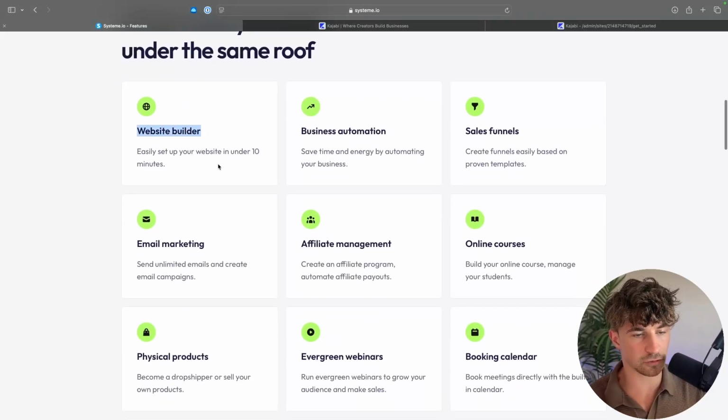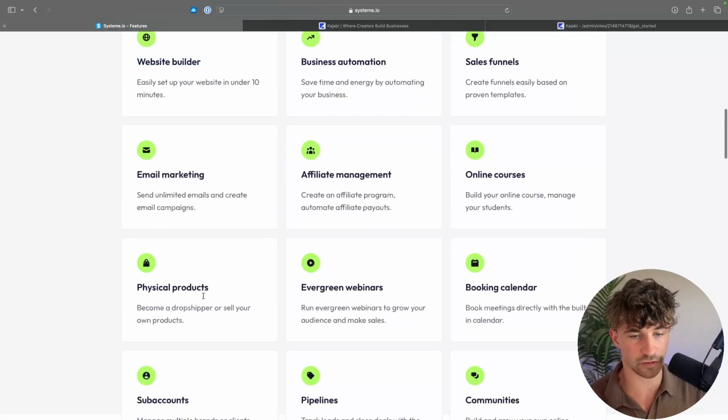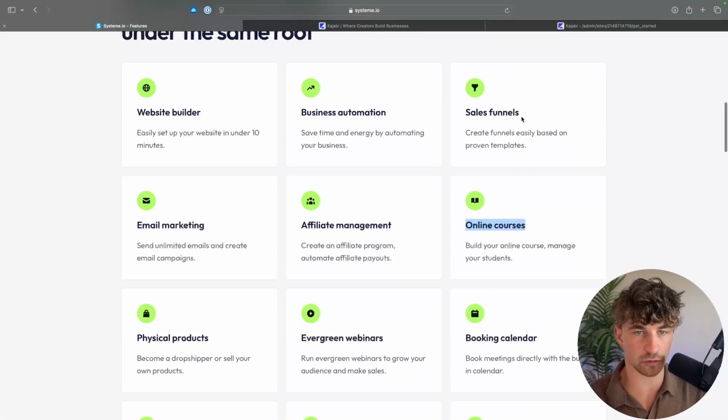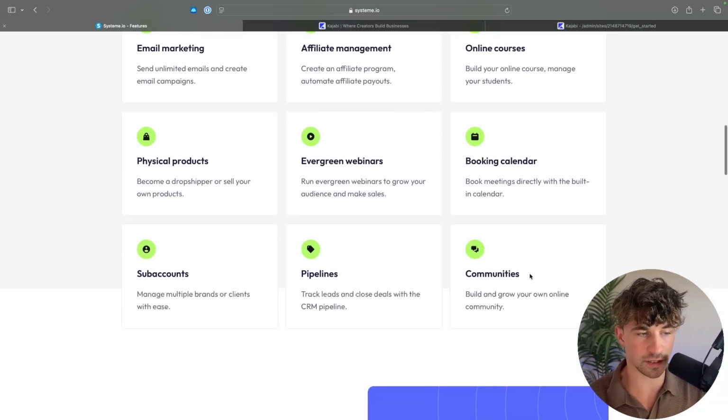Now, starting out with System.io, if we take a look at the features that are available, you can see we have a website builder, we have email marketing, you can sell physical products, we can run evergreen webinars, we have a booking calendar, so you can set this up for coaching, we can run online courses, we can build sales funnels, we can build out communities, and they also have pipelines.